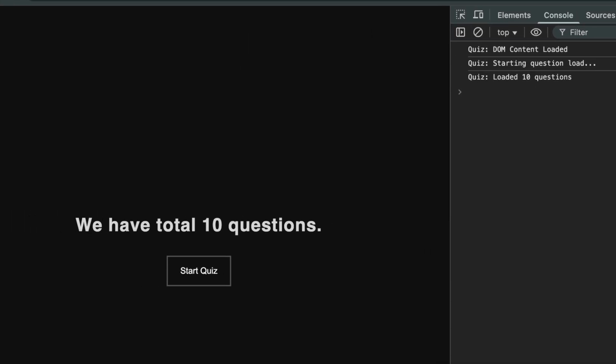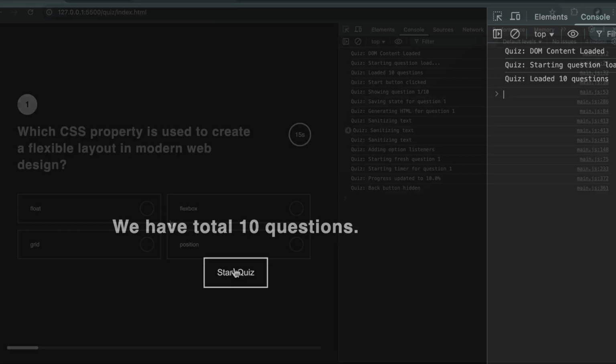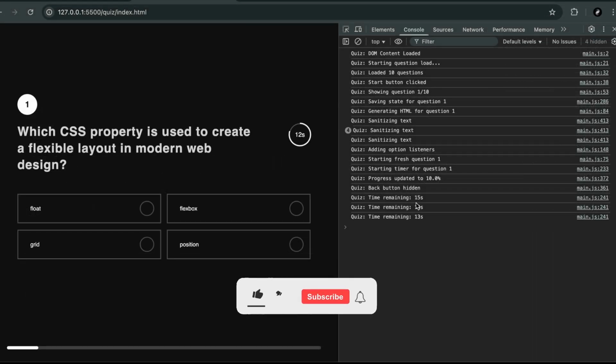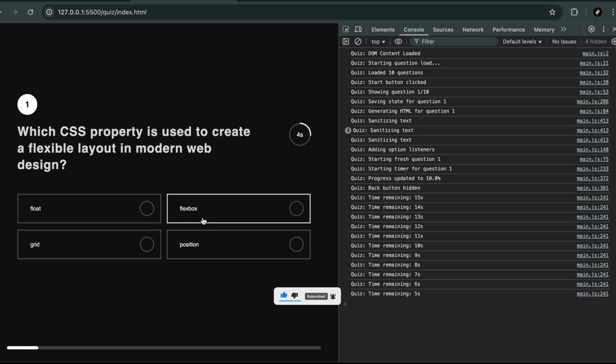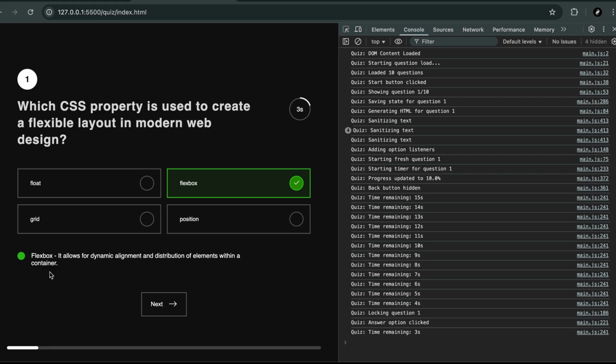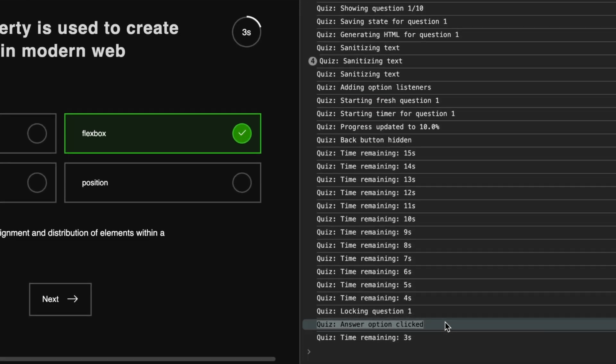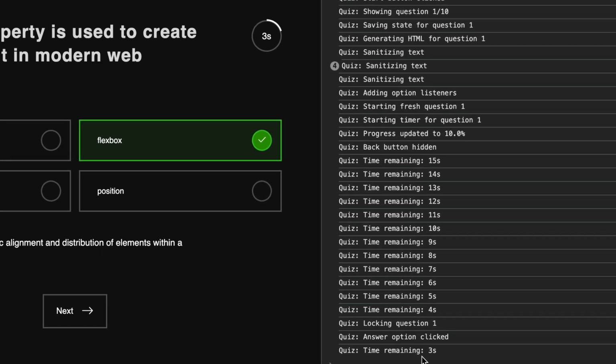Have you ever wondered how online quizzes dynamically load questions, manage timers, track user answers, and display instant feedback? Think about popular quizzes like those on learning platforms or trivia apps. How do they store questions, handle user interactions, and calculate scores in real time?